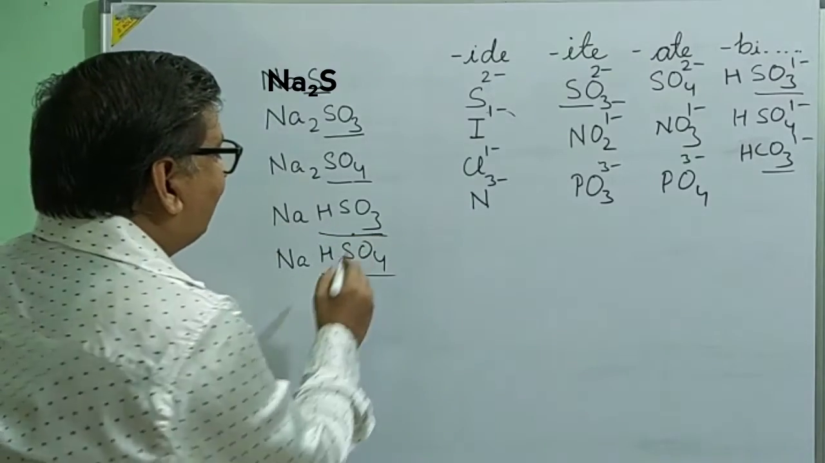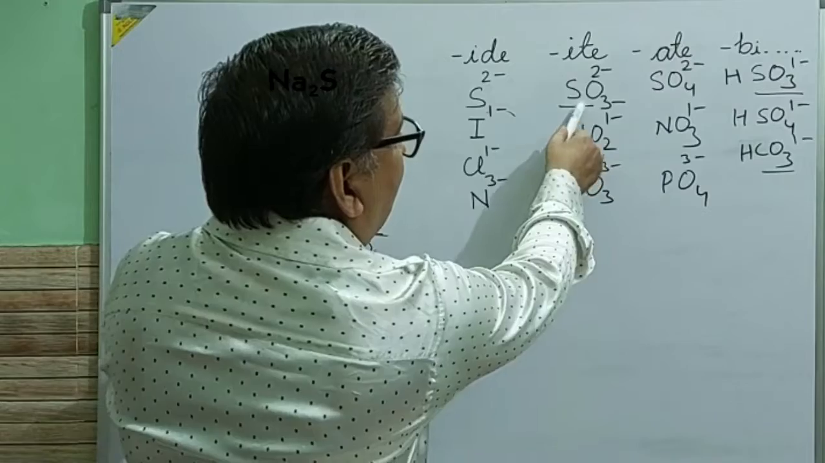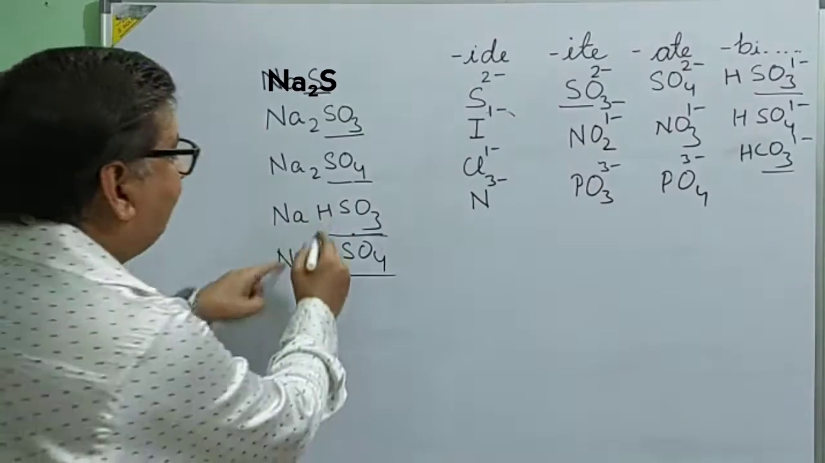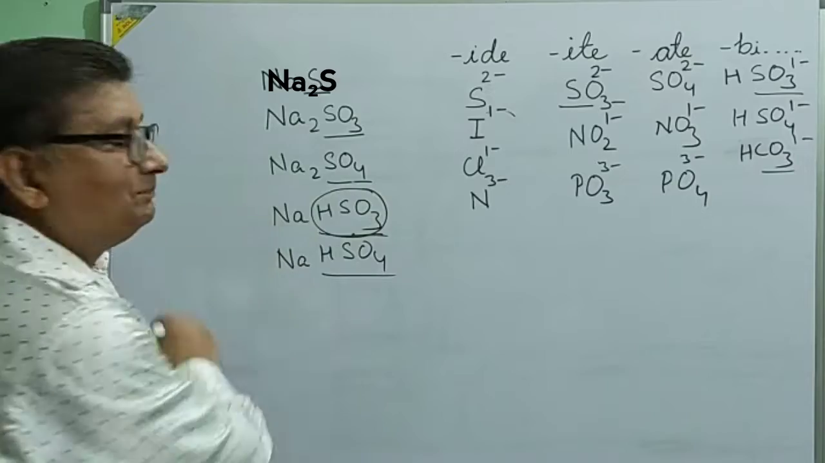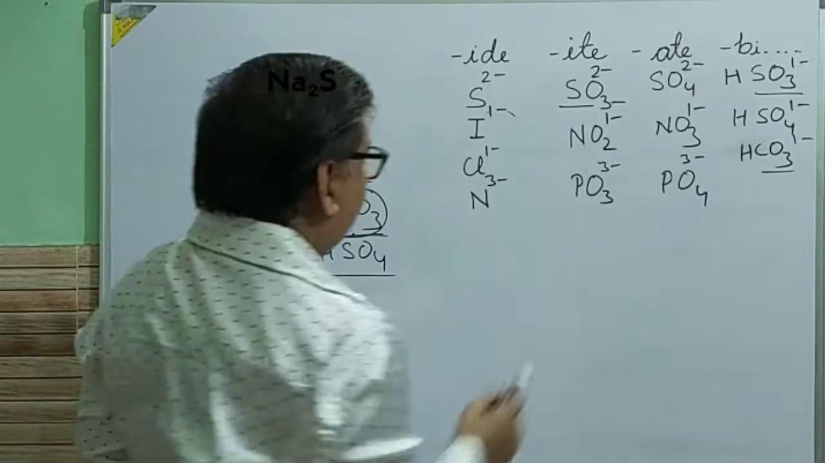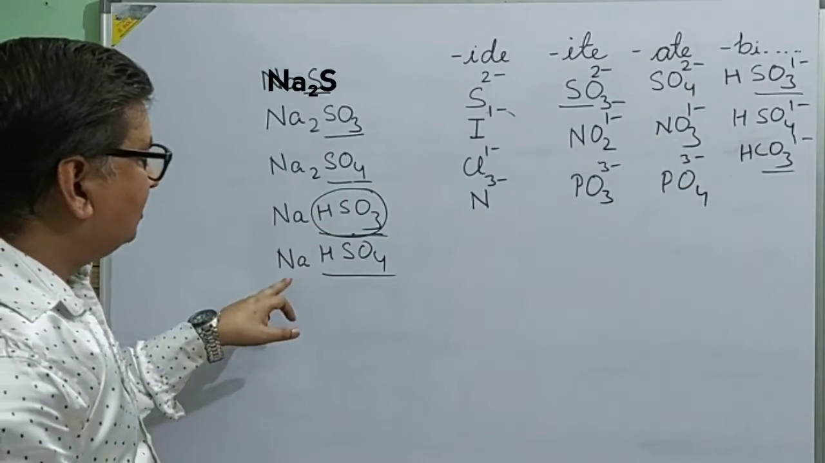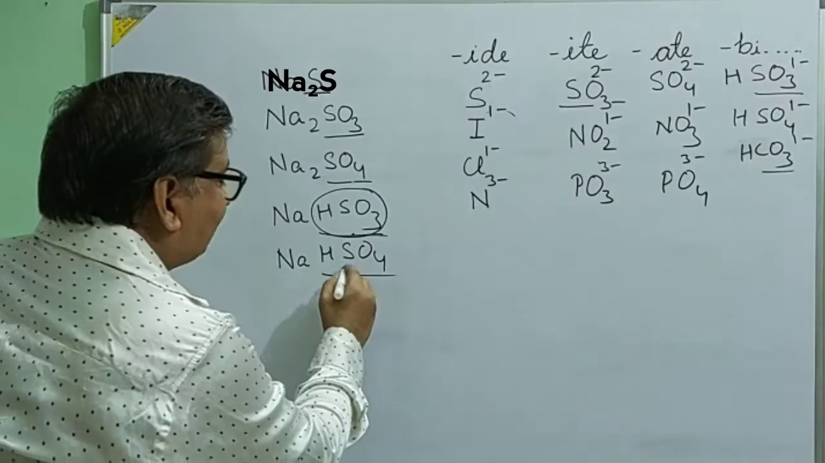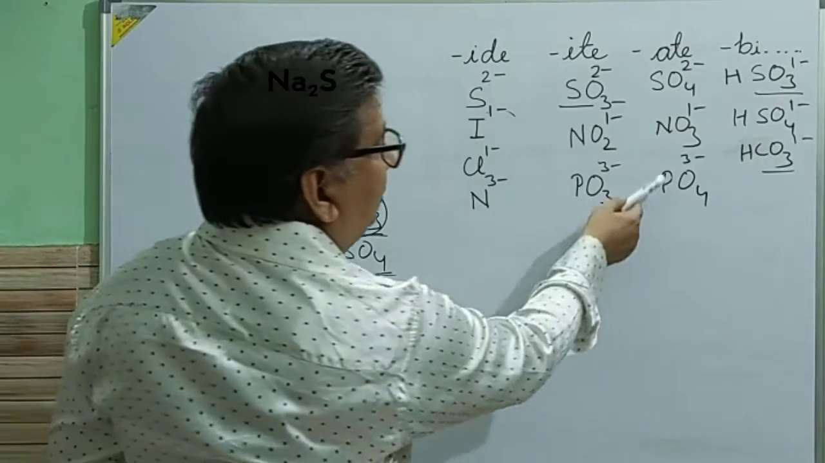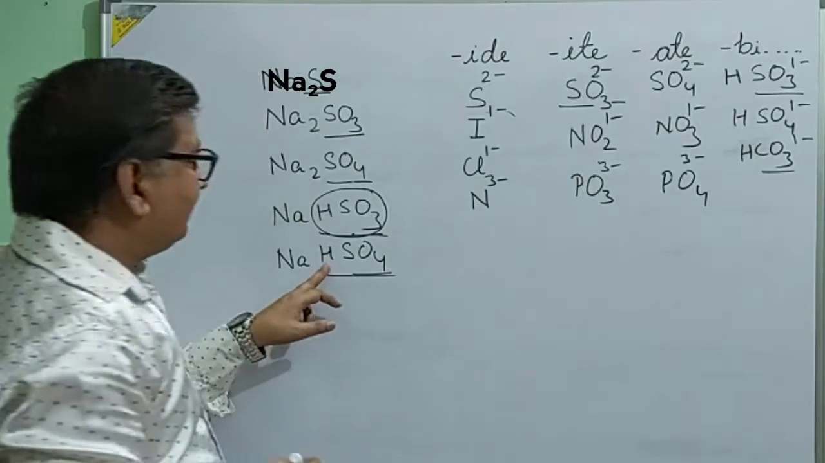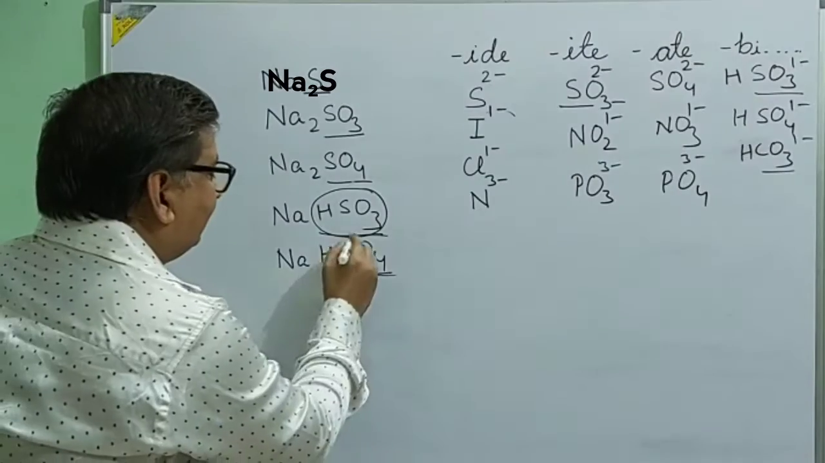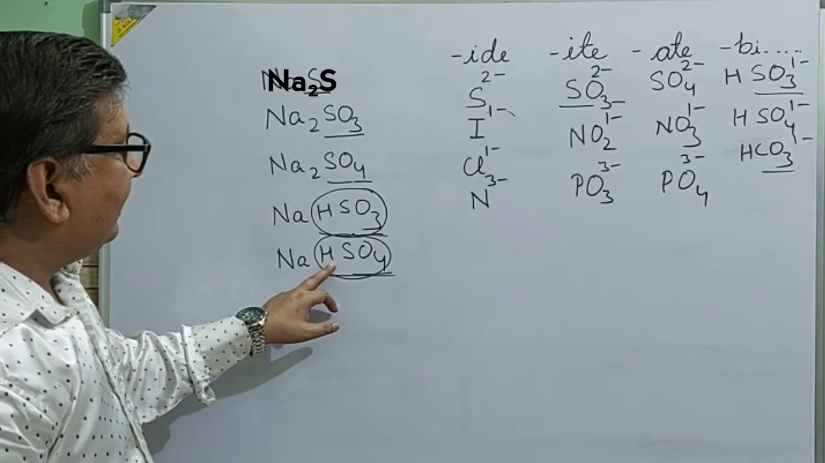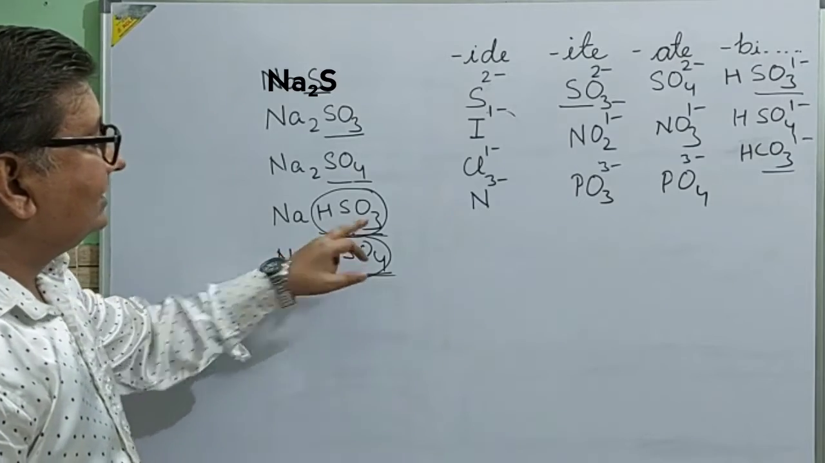So here you can see in this formula it is sodium bisulfite. The reason is this. See, SO3 is sulfite, but because here hydrogen is added, we will read this whole as bisulfite. So it is sodium bisulfite. But if we see this, this is sodium bisulfate. Because SO4 is sulfate, but because hydrogen is added here, it will be read as bisulfate. So it will be sodium bisulfate and this is sodium bisulfite.